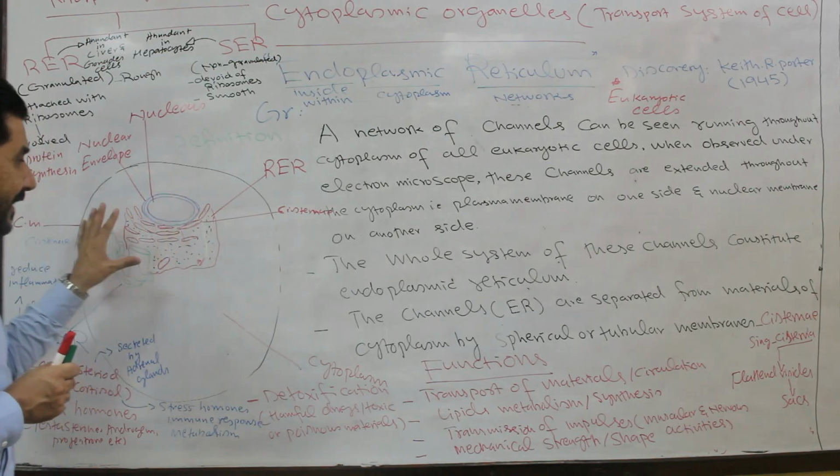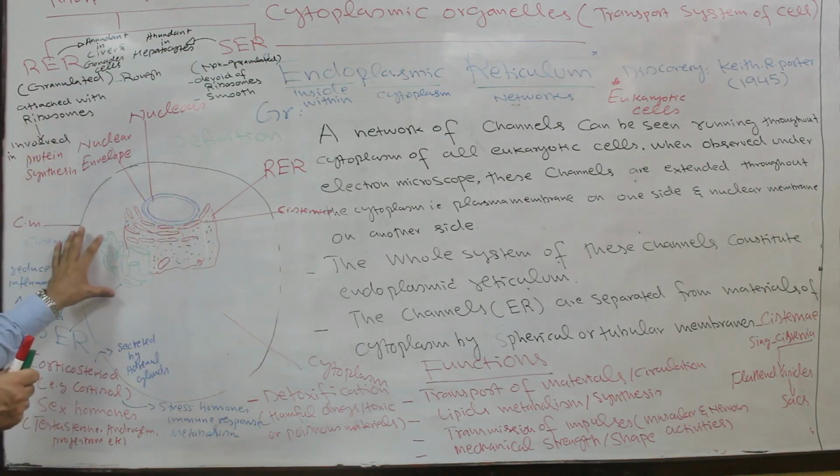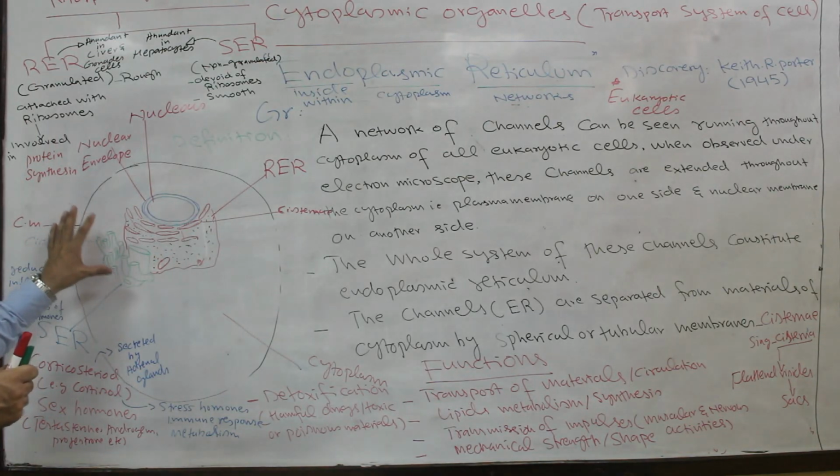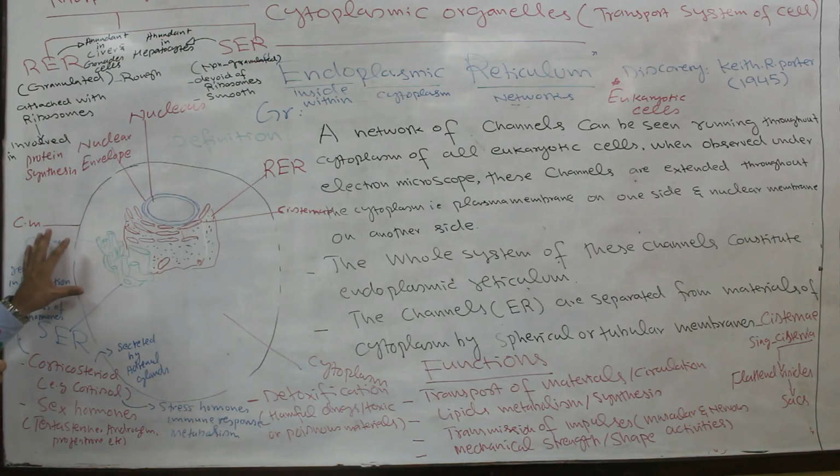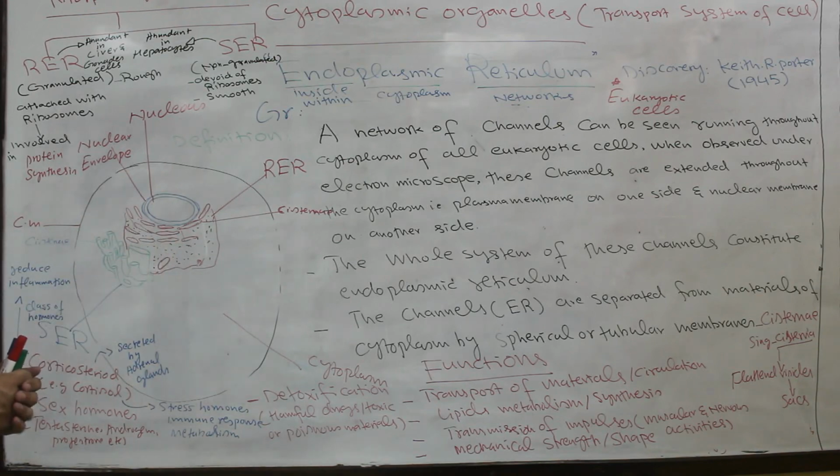This whole network of channels observed under the electron microscope is called endoplasmic reticulum, because these channels extend throughout the cytoplasm of the eukaryotic cell.